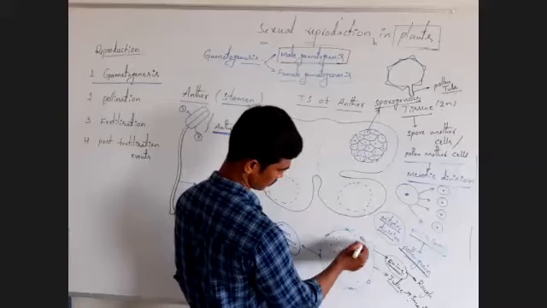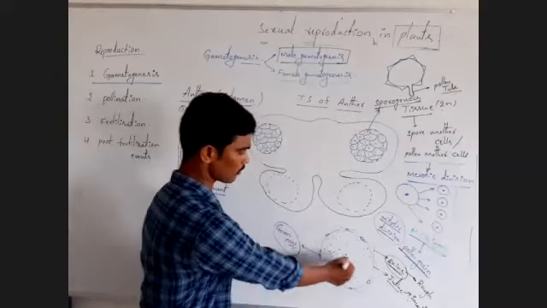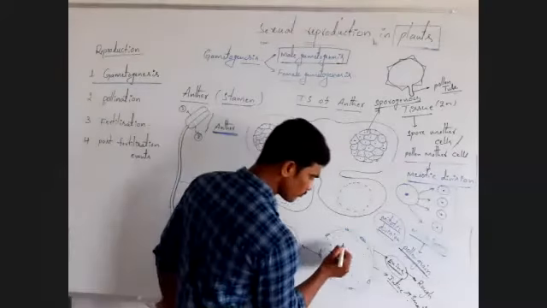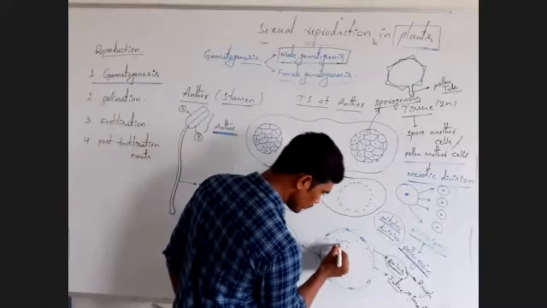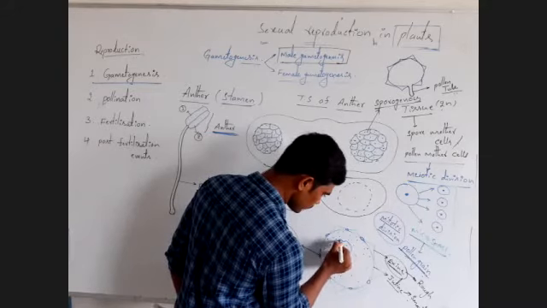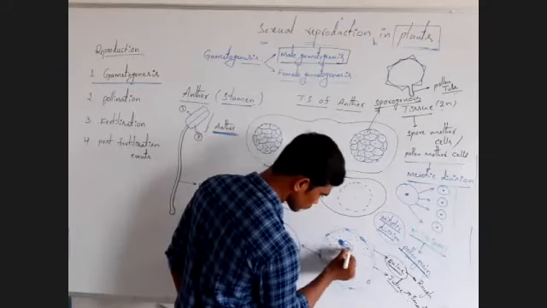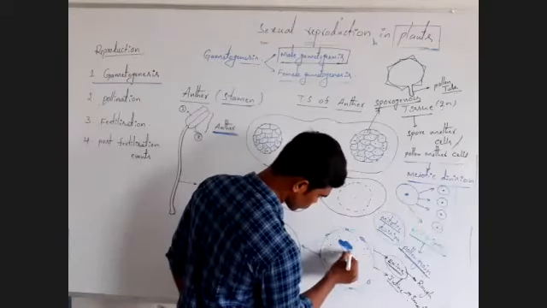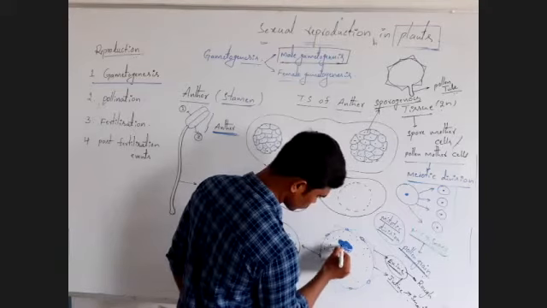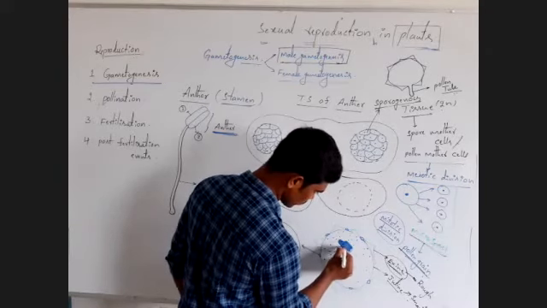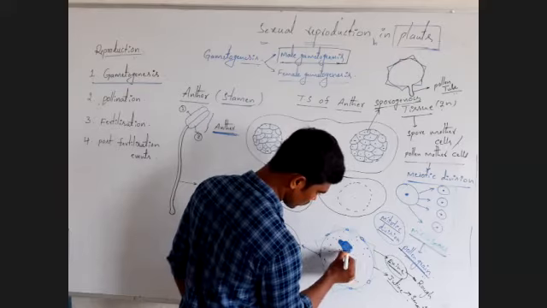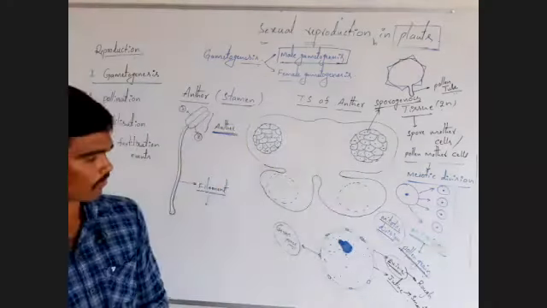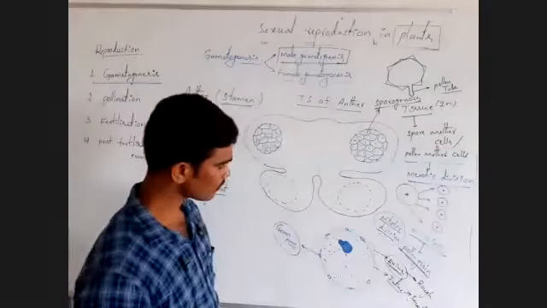Like this, dense cytoplasm. Here, in this dense cytoplasm, one large irregular shaped nucleus is present. Like this.